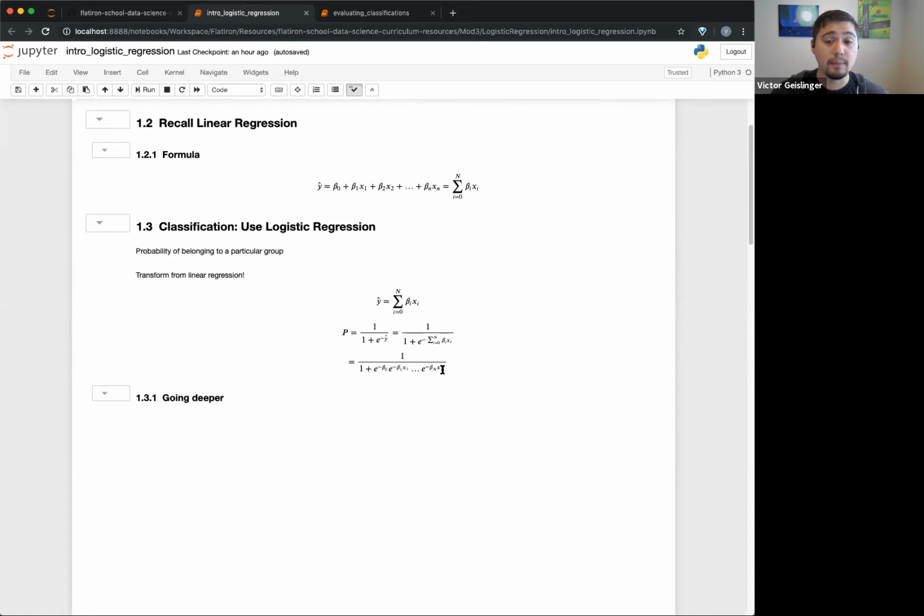I kind of said, oh, if we have these values, but we didn't really talk about where they come from. That's what we'll talk about next section. We can do this with our good old friend, maximum likelihood estimation, MLE. We'll use MLE to figure out what those coefficients should be, and how we approach that.